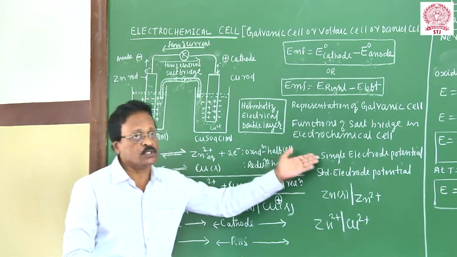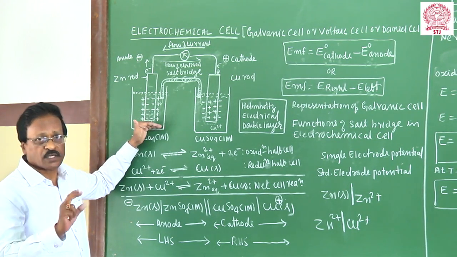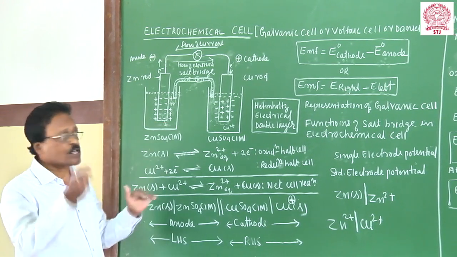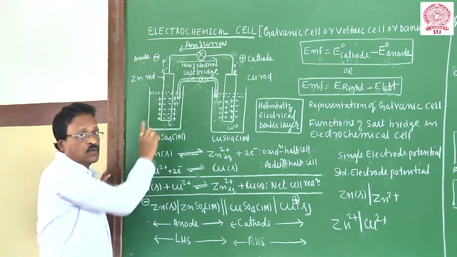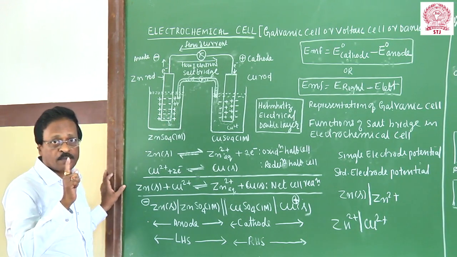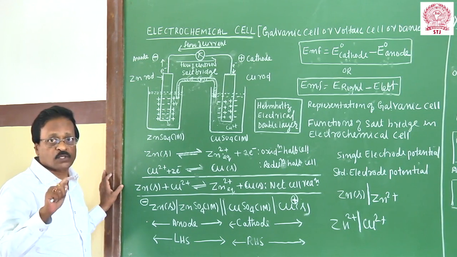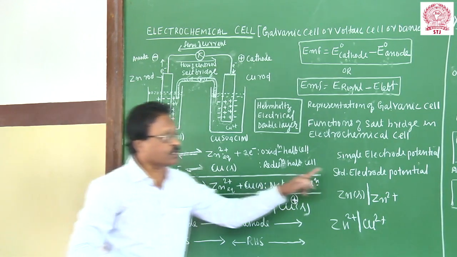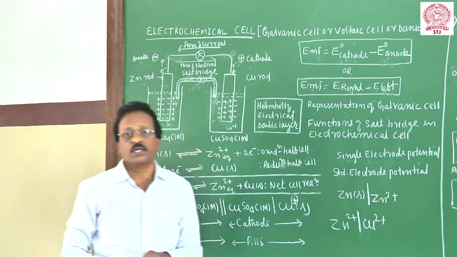So the difference between single electrode potential and standard electrode potential: for a single electrode potential, you can take the metal rod dipped into a metallic salt solution of any given concentration, at any given temperature and pressure. If it is standard, the metal rod should be dipped into a metallic salt solution of only 1 molar concentration, at 298 Kelvin, 1 atmosphere pressure, 101.3 kilopascal. The potential thus developed is called the standard electrode potential, and this value is constant for the given electrode.